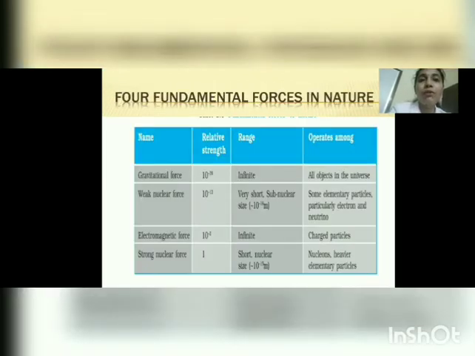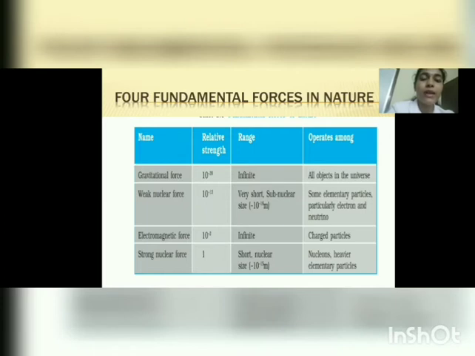And 4 fundamental forces in nature. So on the screen you can see a table, and this table gives you a comparison of the 4 fundamental forces in nature. Okay, the first one is gravitational force, and its relative strength is 10 raised to minus 39 compared to strong nuclear force. So compared to nuclear force, the strength of the gravitational force is 10 raised to minus 39 times. That means it is a weaker force compared to a strong nuclear force.